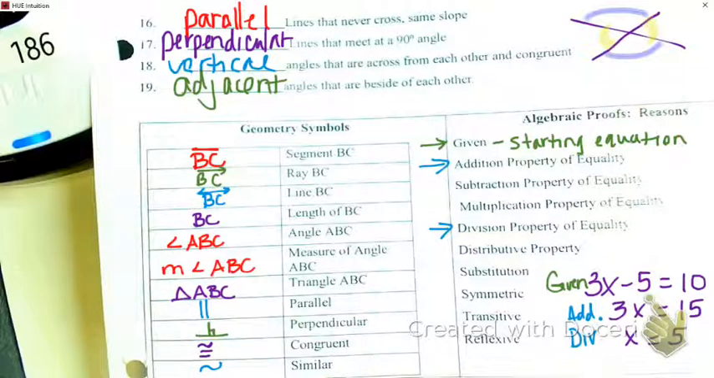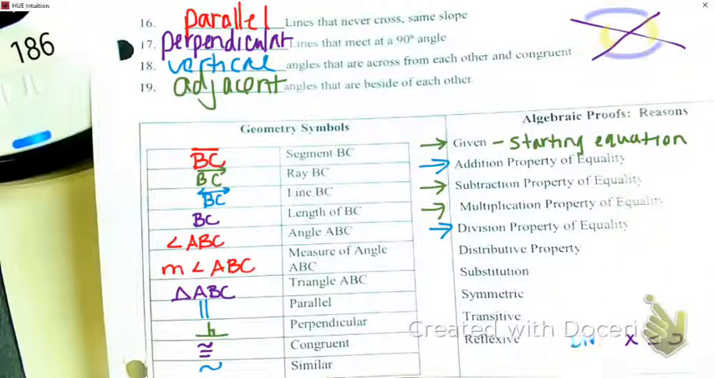Okay, so I think you understand addition and division. Subtraction and multiplication are very similar. Subtraction just means you're going to subtract something on both sides. Multiplication means you're going to multiply something on both sides. Okay, just like I was solving down there. So I think we understand those right there. Okay, next is the distributive property.